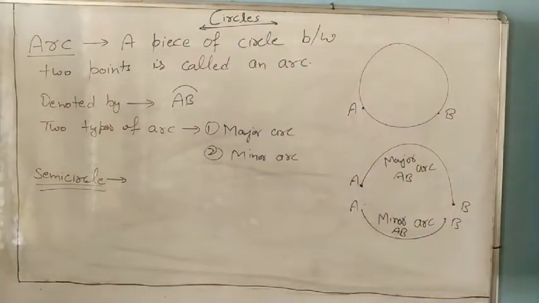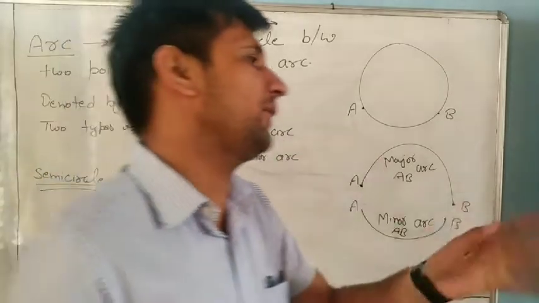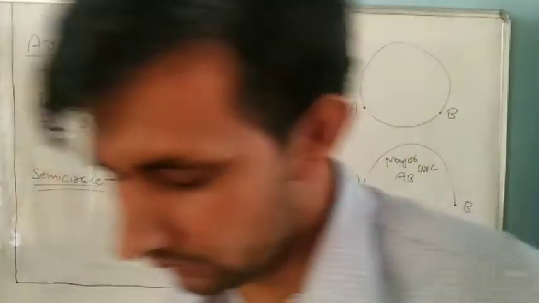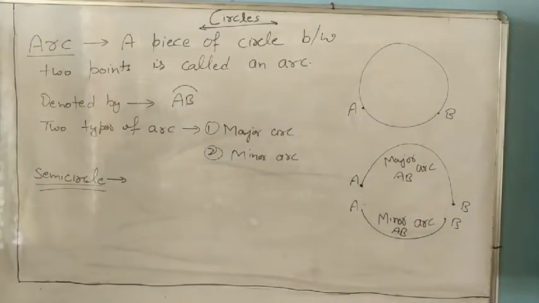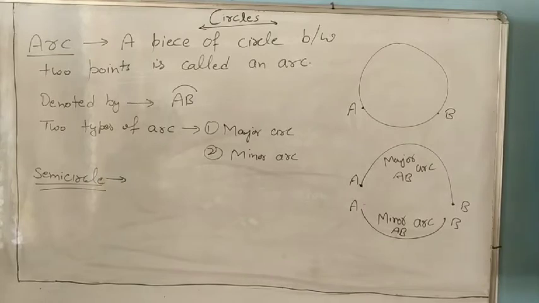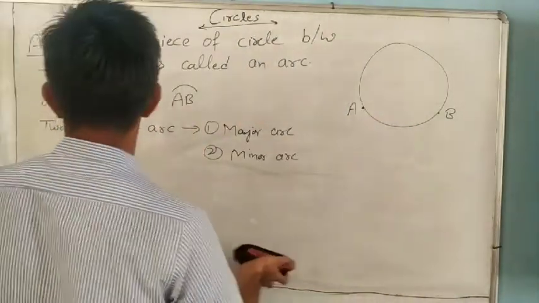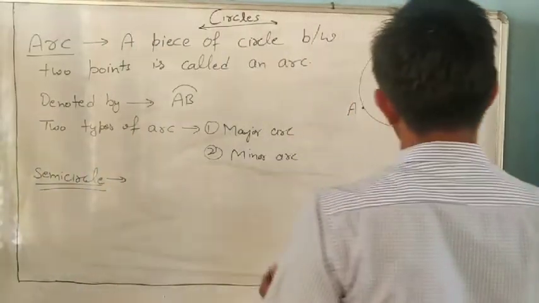A semicircle means a half circle. Everyone knows what a semicircle is.